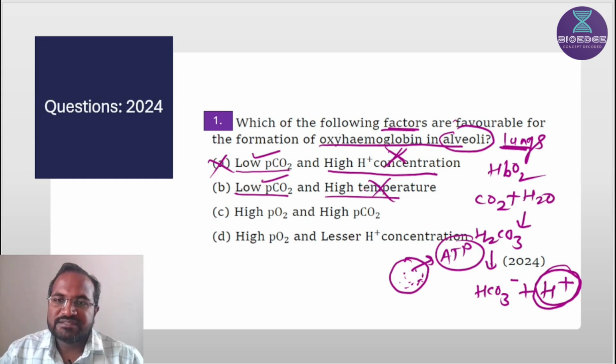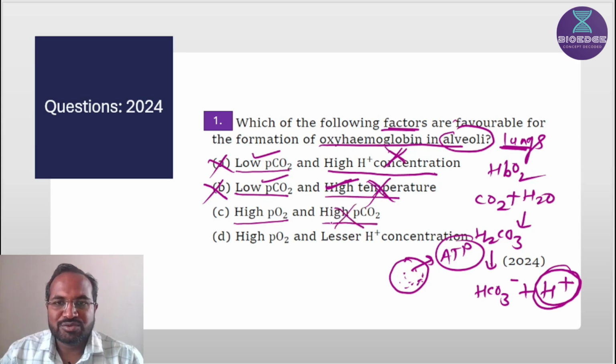So if there is a production of ATP, then there will be a high temperature, it releases the energy. So that high temperature is the wrong part of the statement. Then next, high partial pressure of oxygen, correct. Partial pressure of oxygen is high, and high partial pressure of CO2, no.